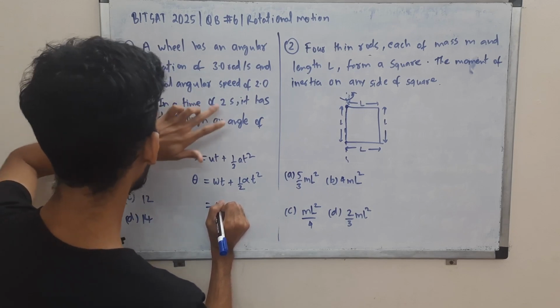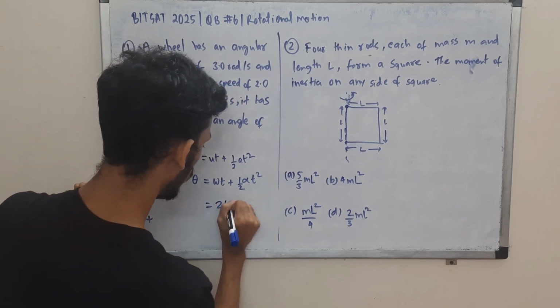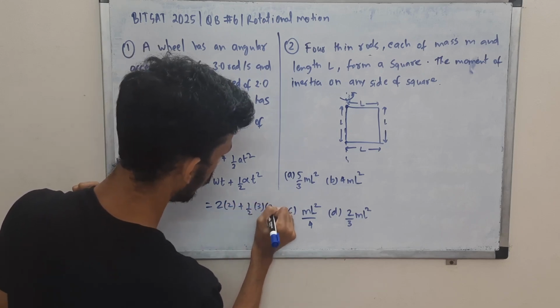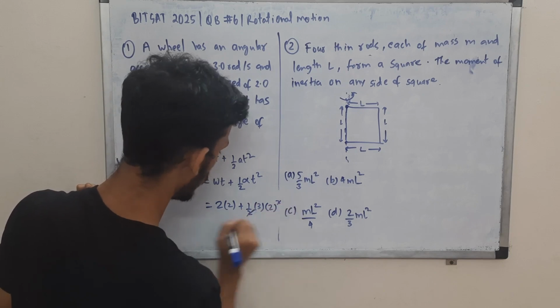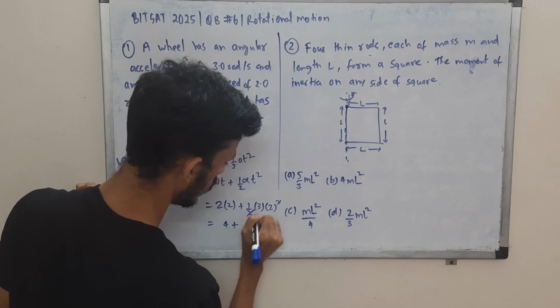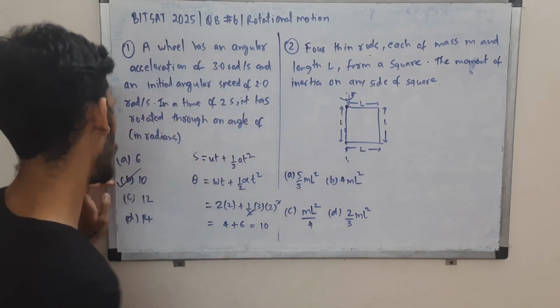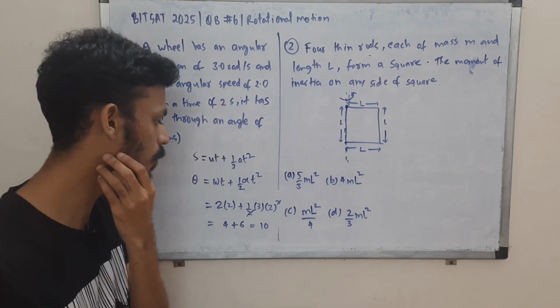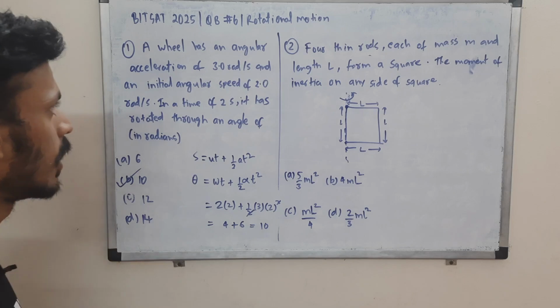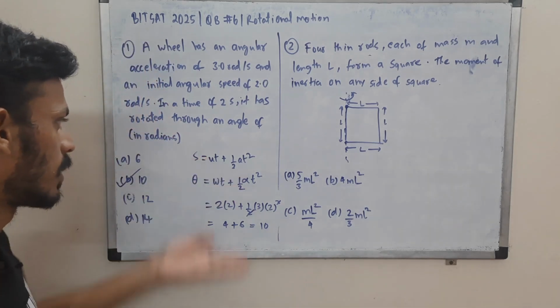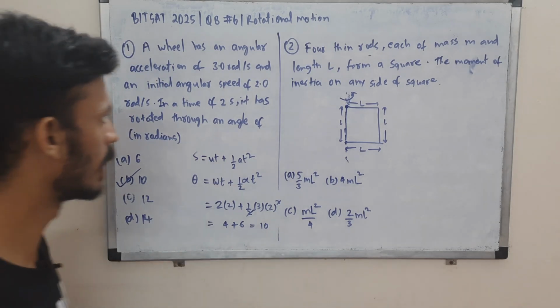Omega is 2, angular speed is 2, time is 2 seconds, plus half, alpha is 3, time is 2 seconds, squared. This and this cancel, 2 2s are 4 plus 3 2s are 6. So 10 radians. It would have rotated by 10 radians in a time of 2 seconds. That is your answer. Pretty straightforward. Just take the angular analog of this equation to find the angular displacement.